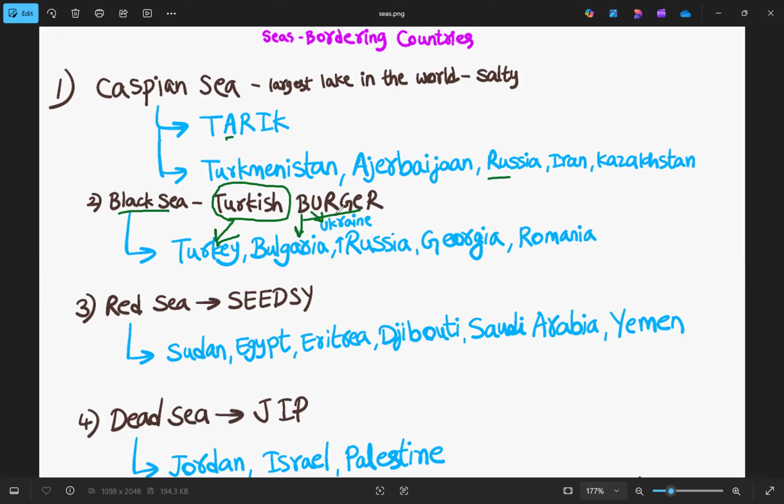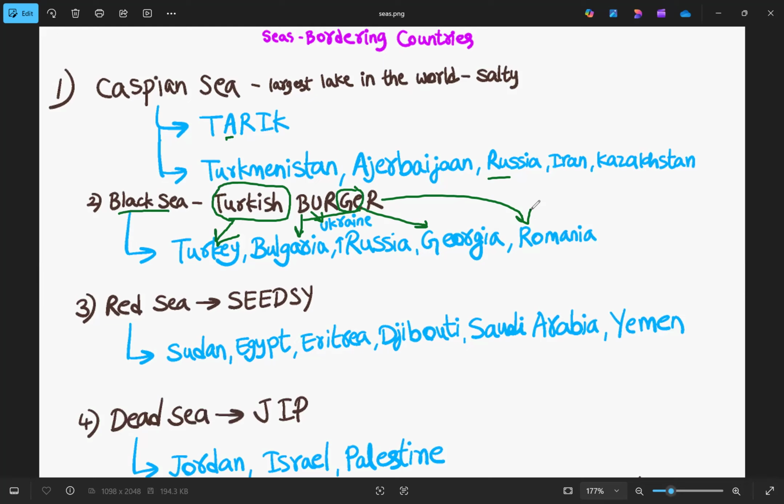One R is for Russia, and the letters GE are for Georgia, so the 2 letters indicate one country. And then we have Romania. So 6 countries surround Black Sea: Turkey, Bulgaria, Ukraine, Russia, Georgia, and Romania. And these are included in the trick, Turkish burger, for Black Sea.